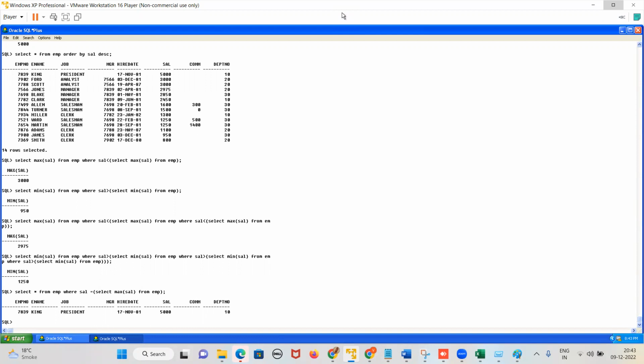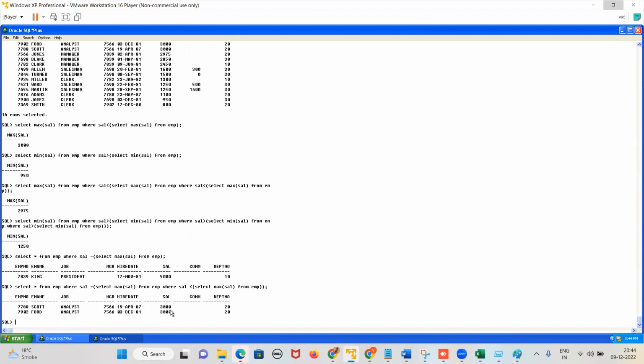What can I do here? Tell me. Select star from EMP where salary is equal to select max of sal from EMP where. Now what will I do here? Where salary is greater than, no, less than. I want the second maximum. Okay, then salary less than what I select will write here: select max of sal from EMP. Then I'll close these two brackets. Yes. I got the employee earning second maximum salary details.